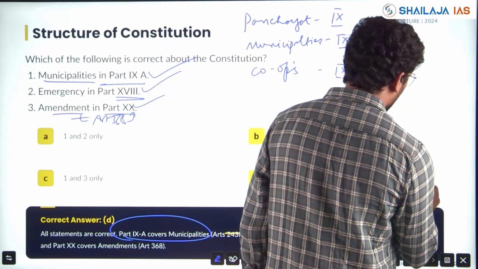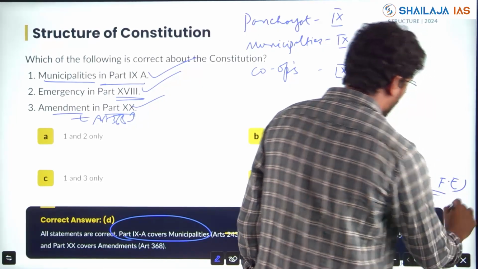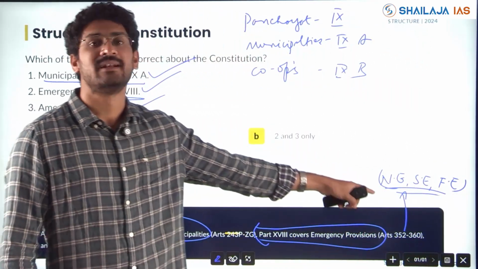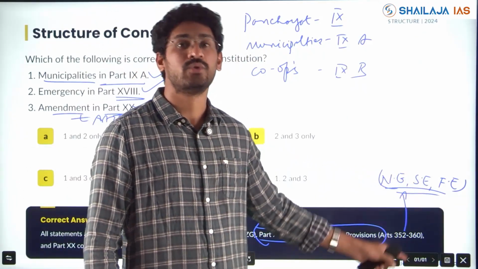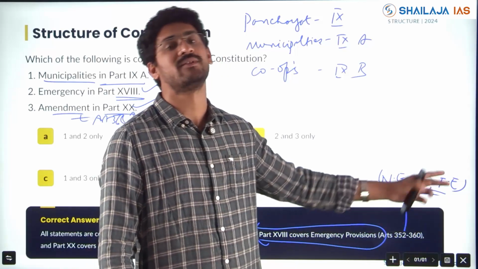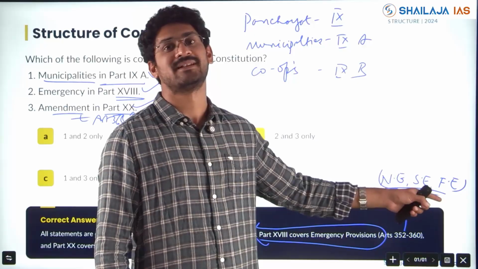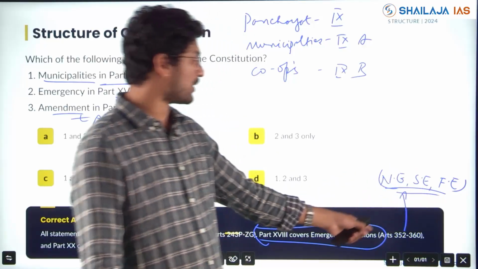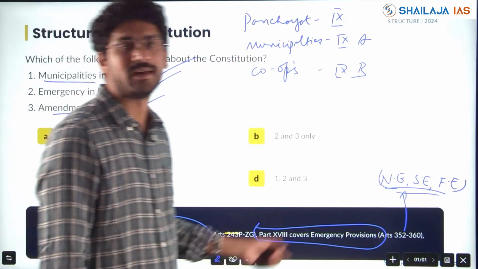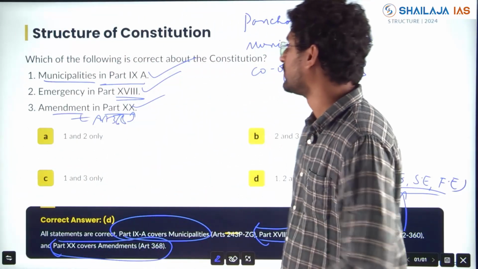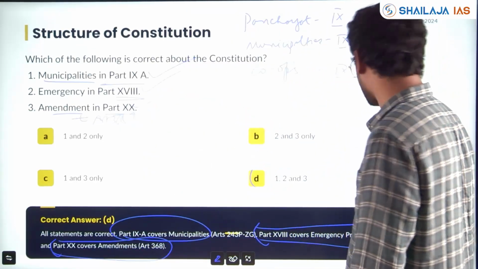These are also very important topics for UPSC Prelims, where 1 or 2 questions might come up from national emergency, state emergency, what is the role of Rajya Sabha in the emergency, how the state government is affected, what is the relationship between central and state government during these emergencies, duration of the emergencies, what powers the President has. All these are very important with respect to emergencies. Then Part 20 deals with constitutional amendment, which we saw already, Article 368, a question had come in 2025. So 1, 2 and 3 all are correct.